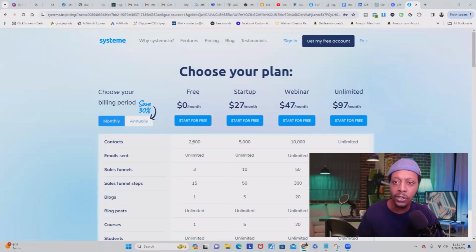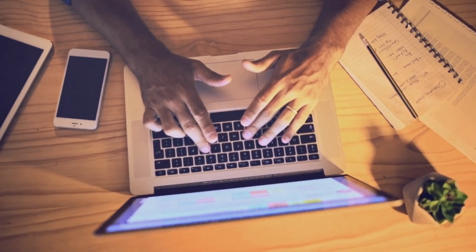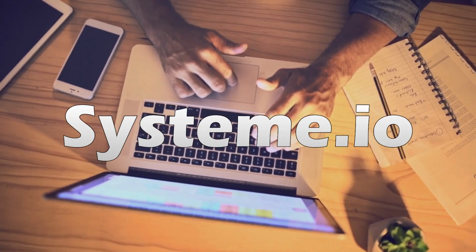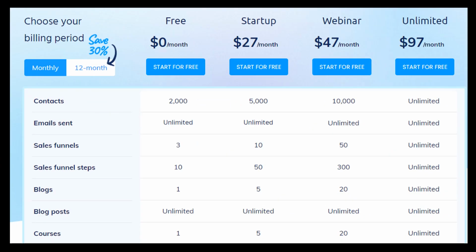But let's talk about the 2,000 contacts and the unlimited emails you can send in the free plan of System.io. Email marketing is a vital component of any online business, and System.io excels in this area. So with the free forever plan, like I said, you can capture up to 2,000 contacts and send unlimited emails to your audience.